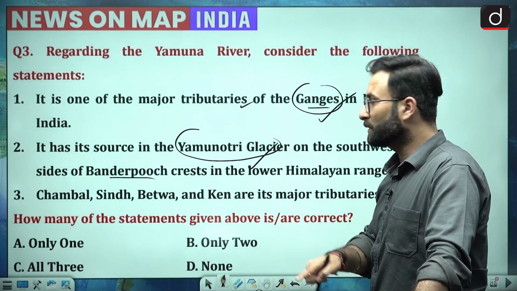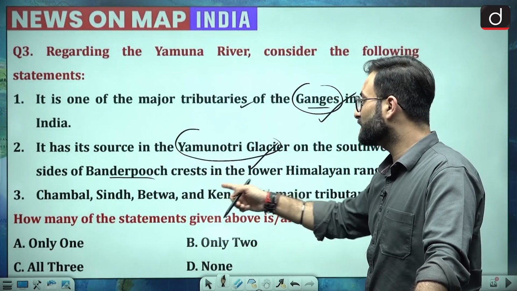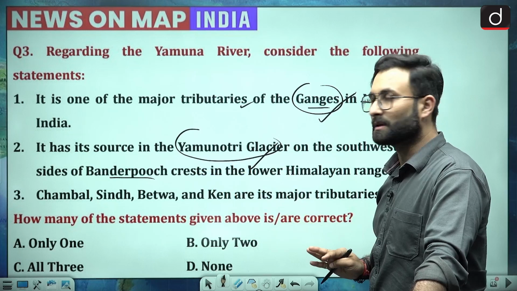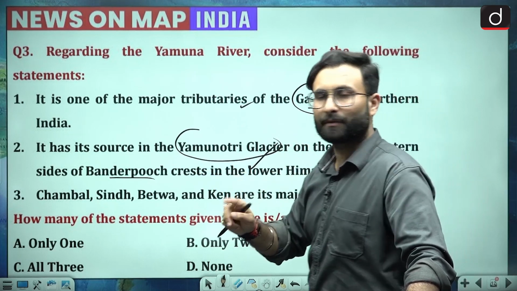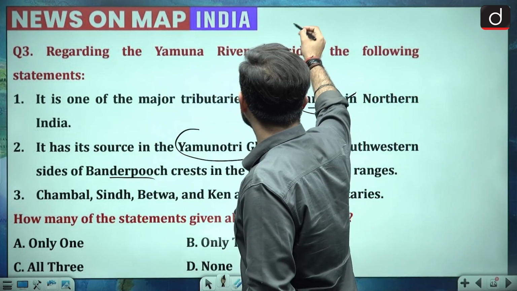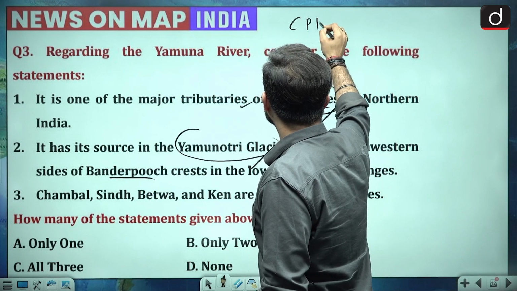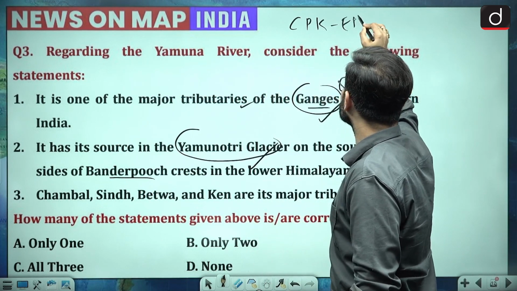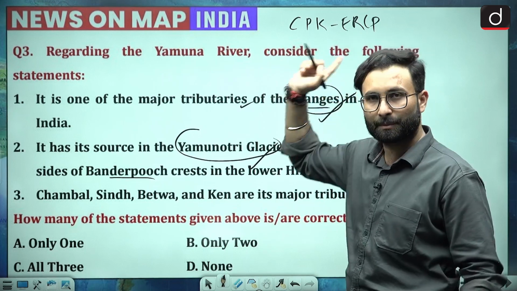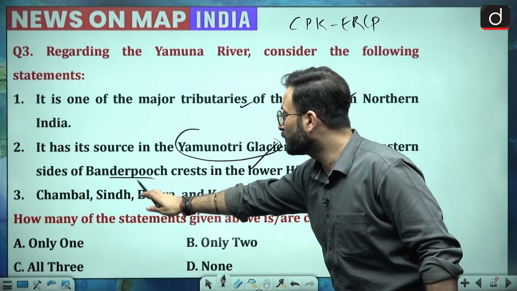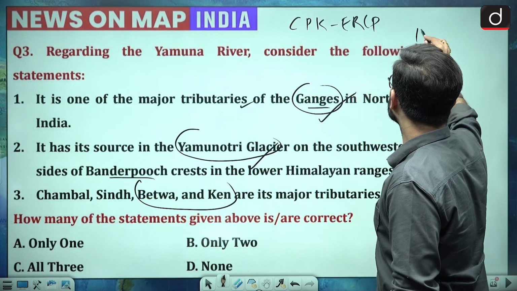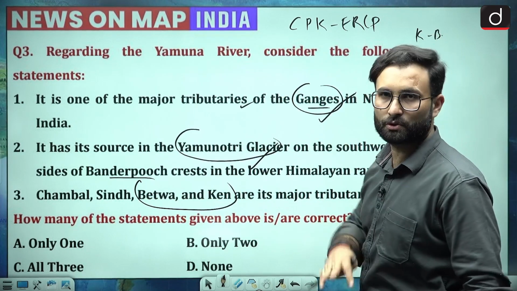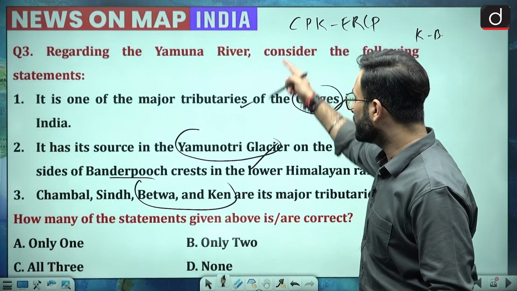Now when we talk about the tributaries over here, so Chambal, Sindh, Betwa, Ken, these are all tributaries of Yamuna River. Now you should remember one more thing over here, that we have a project, that Chambal, Parvati, Kali Sindh Eastern Rajasthan Canal project. We have talked about that particular project. Other than that, when we talk about this, that is Ken Betwa river linking project, you should remember about these 2 things. Okay, so all the statements here are correct.